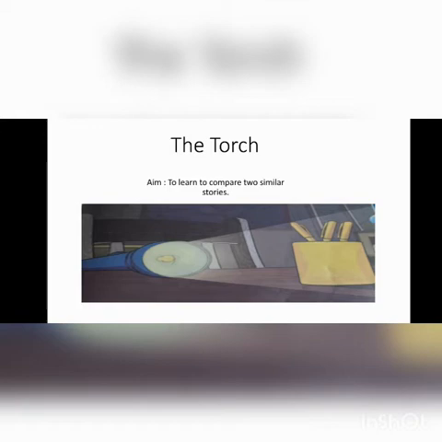We will be starting a new chapter known as The Torch. The aim of our lesson today is to be able to compare two similar stories. So, by the end of this lesson, you should be able to compare The Torch and The Golden Goose. So, let's get started.